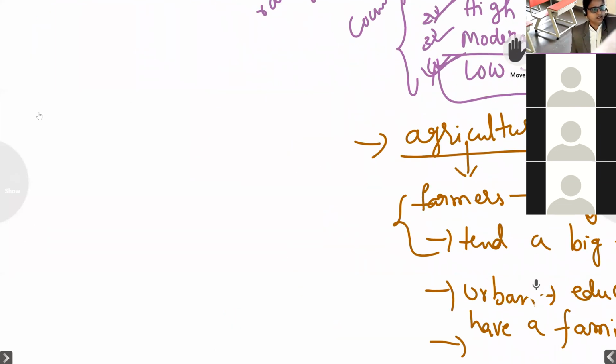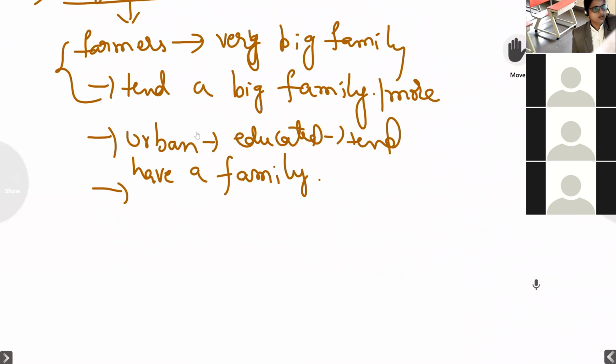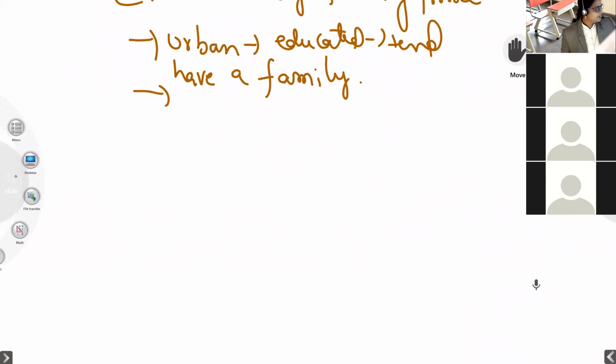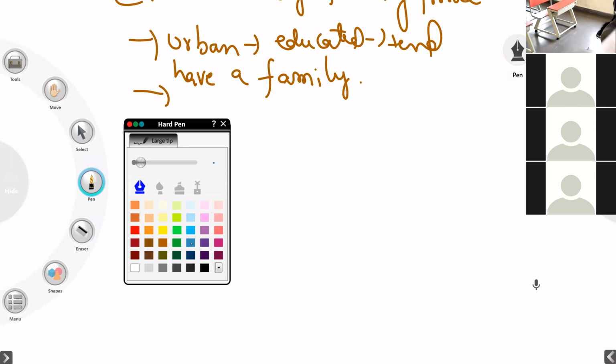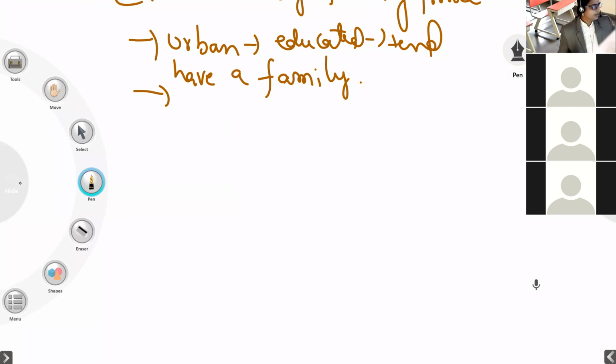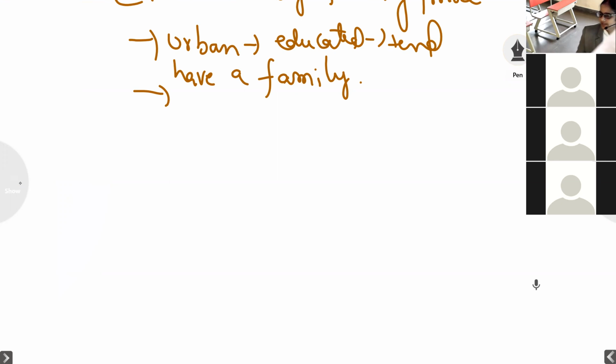So that is the reason they have small families in the urban areas, and in the rural area the families will be very big, because the farmers can use their children to work in the agriculture field. So that is the difference: the rural population is higher than the urban population, because the rural people use their children for working.